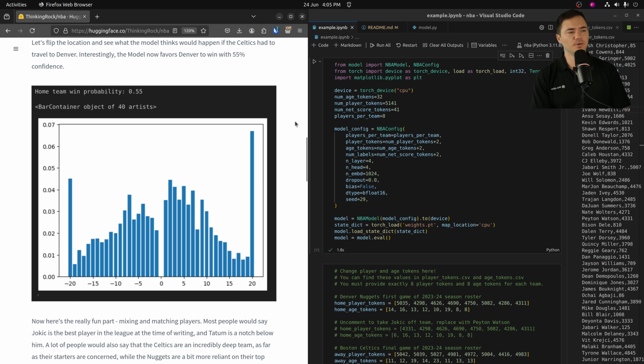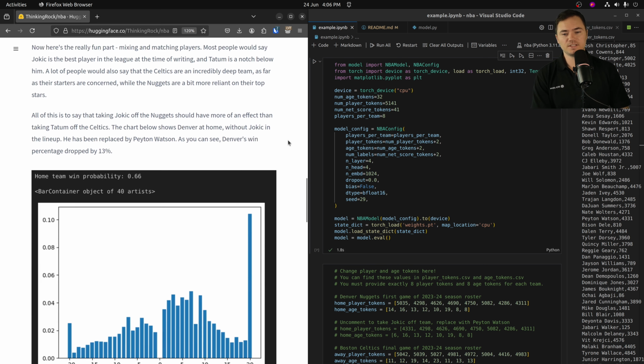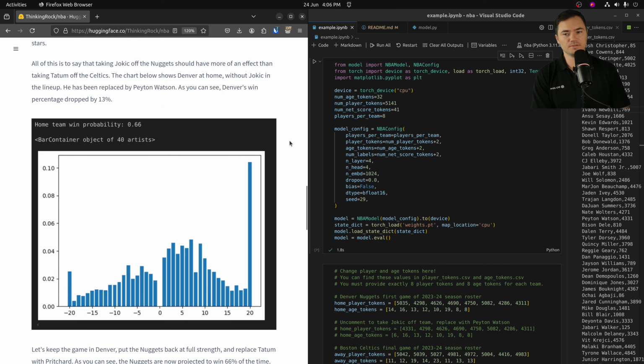Now, an interesting conversation that I am not going to get flamed for in the comments is who's a better player, Nikola Jokic or Jayson Tatum? Yes, I know Jokic is actually a better player, but does the AI model think so? We can actually find out. Let's keep the game in Denver and take Jayson Tatum out of the game. If we do that, then the model thinks that the Denver Nuggets will win 66% of the time. So their win probability has gone up 11%. Pretty hefty amount.